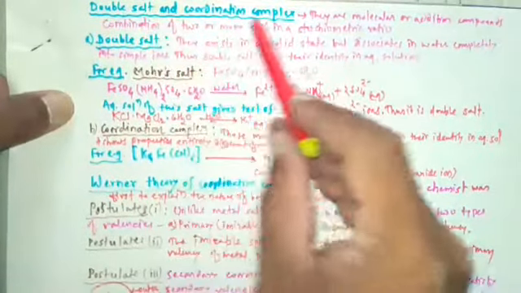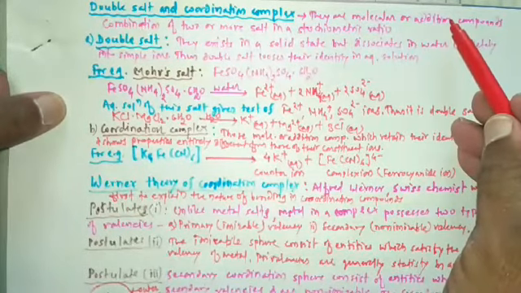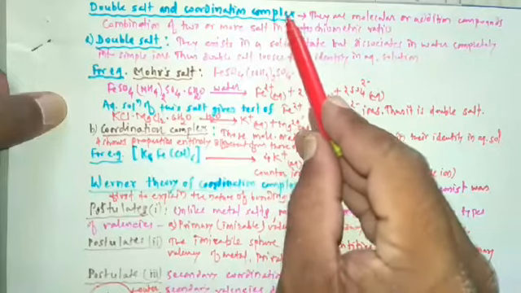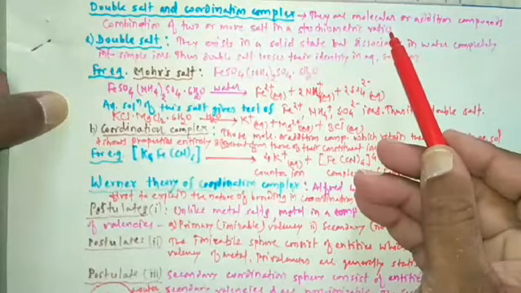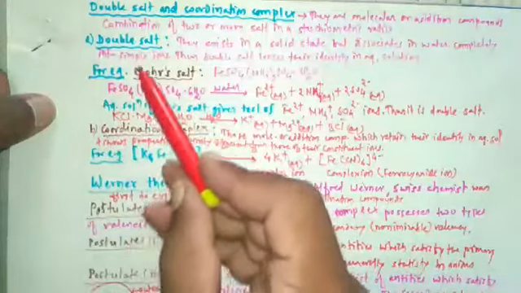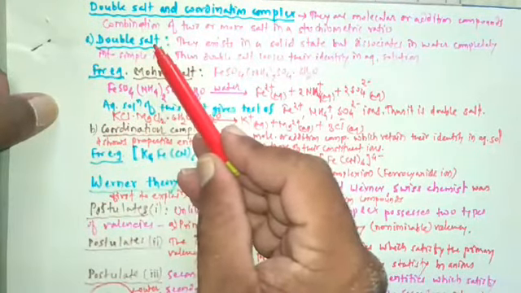Double salts and coordination complexes are molecular or addition compounds, formed by combination of two or more salts in a stoichiometric ratio.